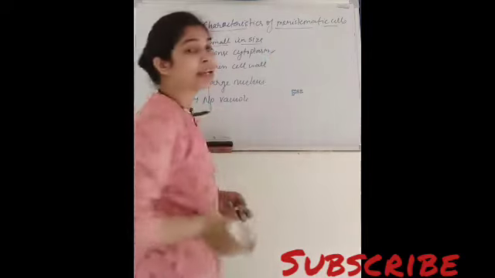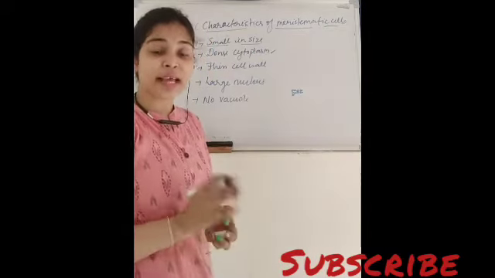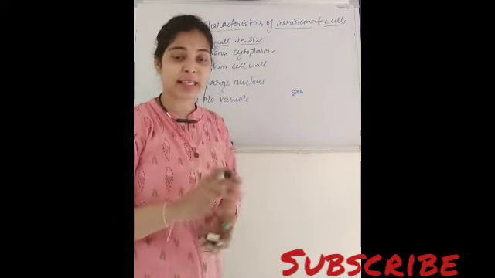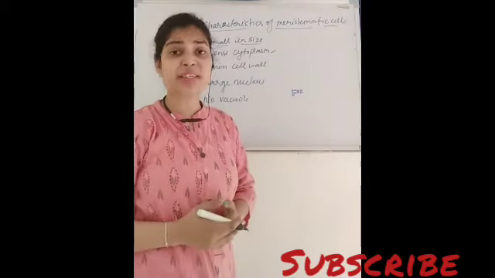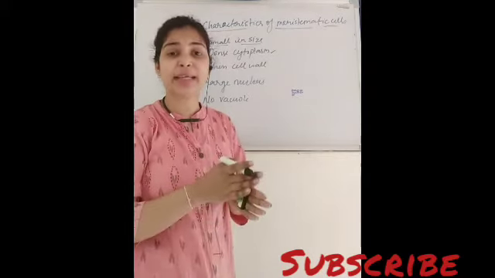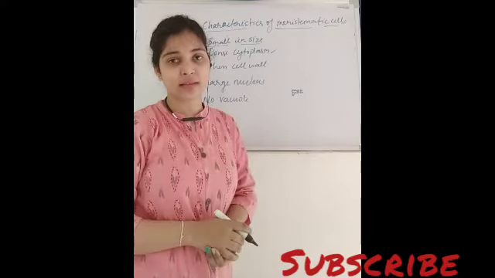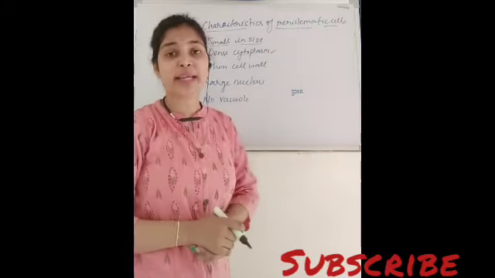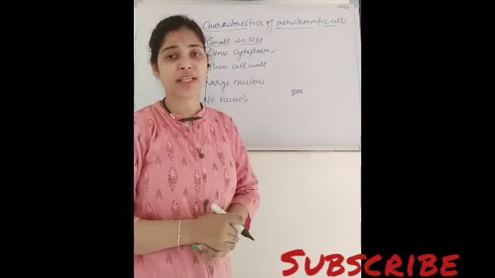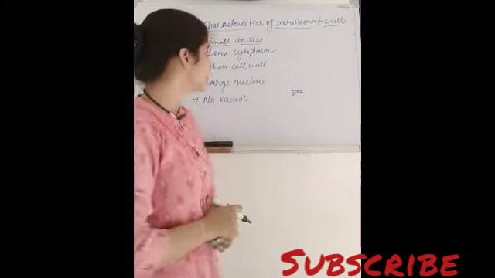Second thing, they have dense cytoplasm. The cytoplasm which is present inside the cell is very dense. So at the time of division of the cell, the cytoplasm can be easily divided into two parts. While if it were liquid or fluidy in nature, there would be some difficulty at the time of cell division.